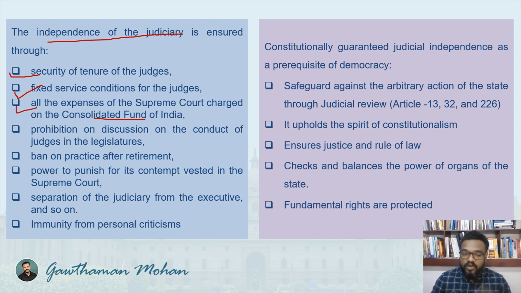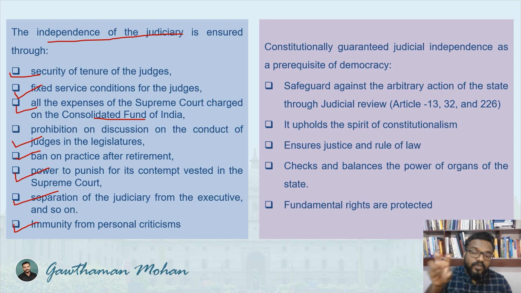Then prohibition on discussion on the conduct of judges in the legislatures, that is, in the Parliament and the state legislatures, and ban on practice after retirement. Then power to punish for its contempt vested with the Supreme Court. Then separation of judiciary from the executive. Then also you can say immunity from personal criticism. So these are all things that ensure the independence of judiciary.